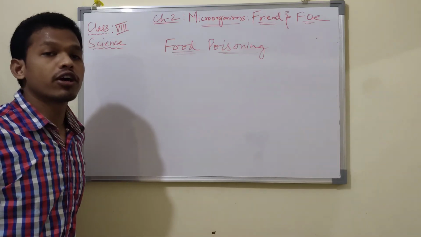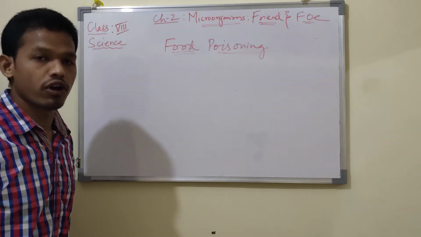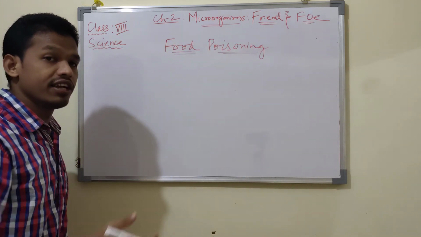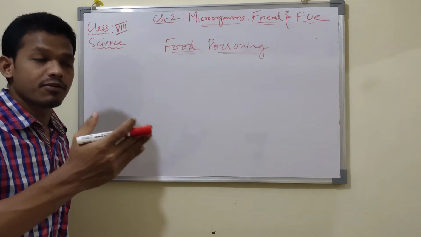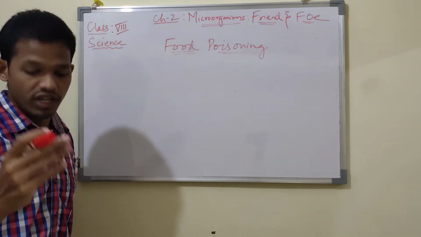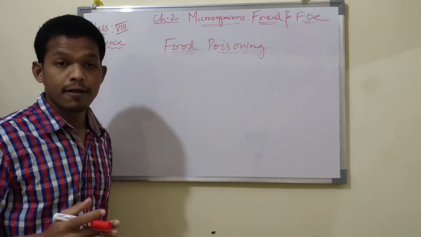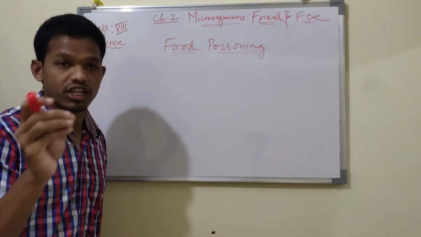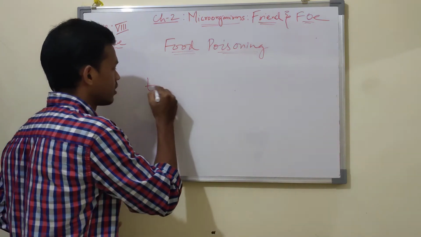If food is kept for a longer period of time before being eaten, it may get spoiled. How is the food spoiled? If you keep it outside in a warmer climate for a longer period of time, after some time it gets spoiled, because certain microorganisms live on it and cause food poisoning. These microorganisms which live on food release or secrete some toxic substances.